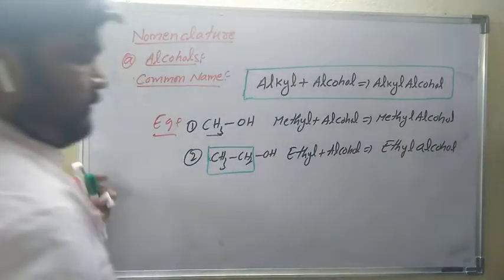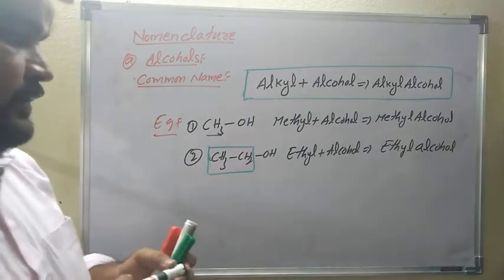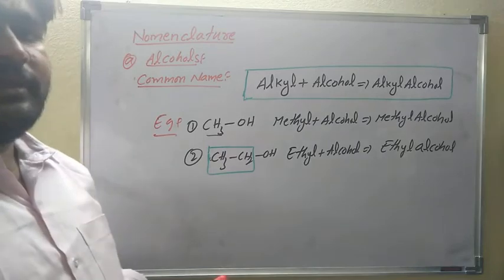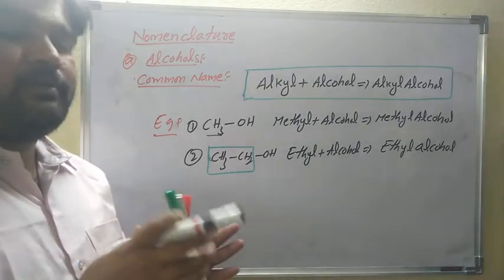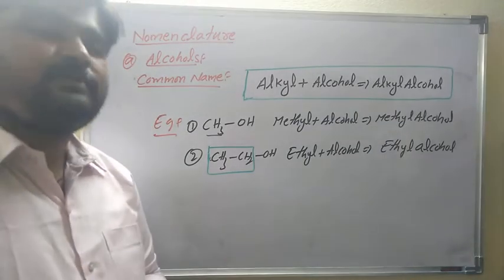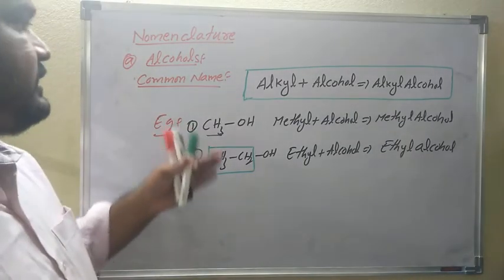Is it clear? If in case of propyl, there are 2 types, n-propyl alcohol and isopropyl alcohol, because propyl, with 3 or more carbon atoms, has isomers. Okay. So this is the common name.